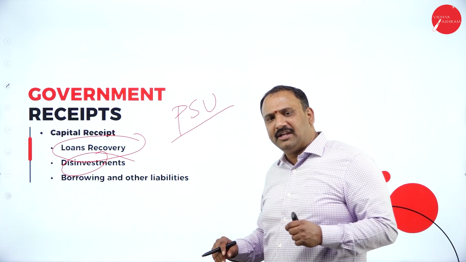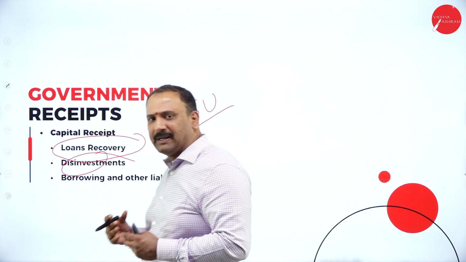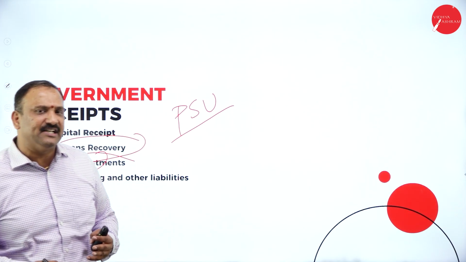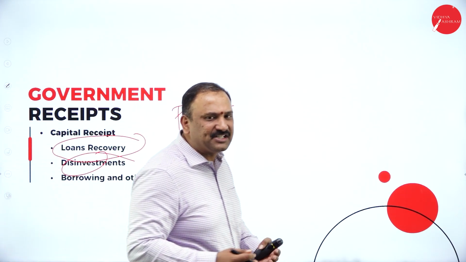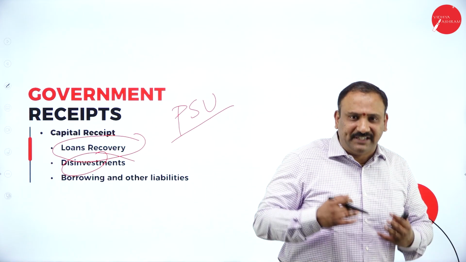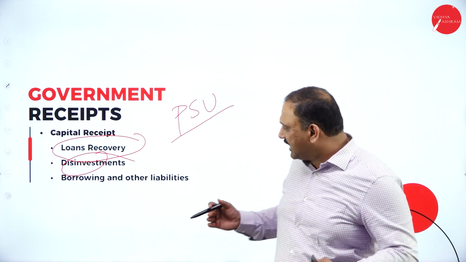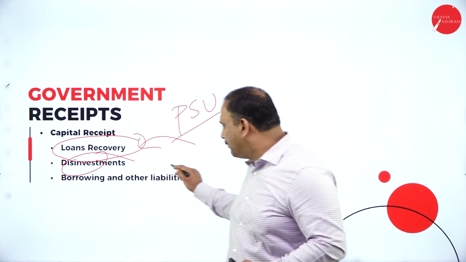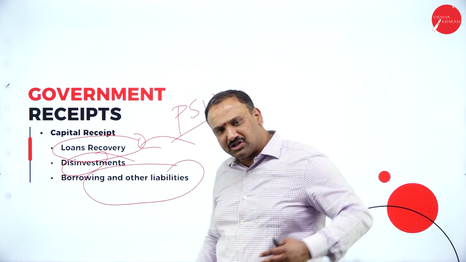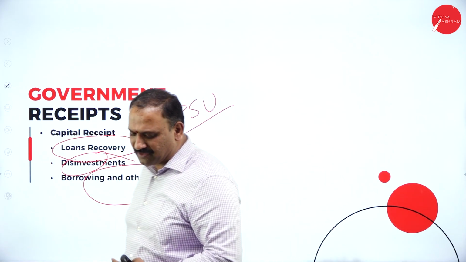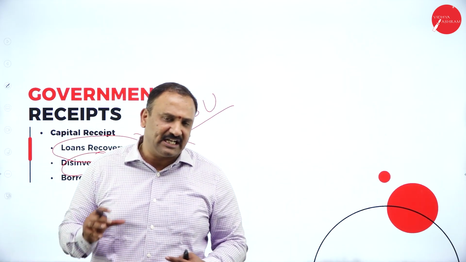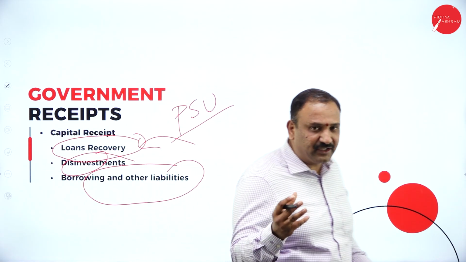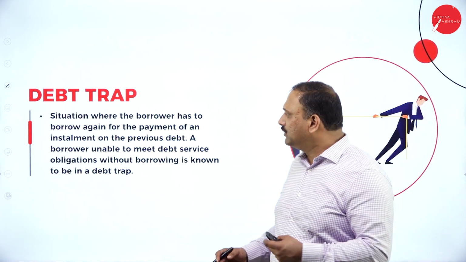So every year we make a plan for disinvestment. We try to see which sectors could be privatized, sold off, or disposed of, so that the money can come into the revenue cycle. Followed by borrowings and other liabilities, which are also part of the capital receipts, meaning the government also looks at them as a mainstream form of income, and that's how we move into the debt track.